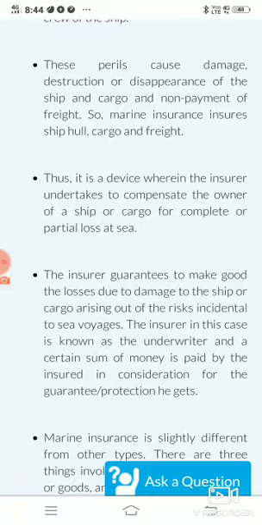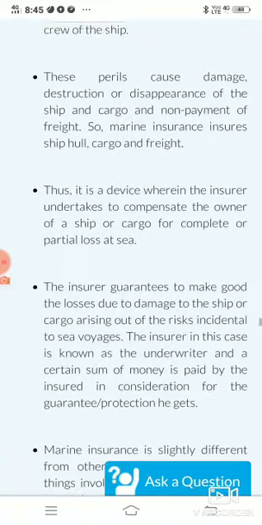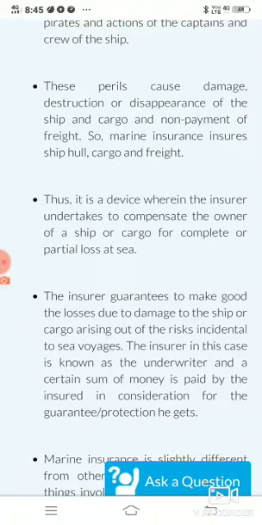The third is freight charges. Now what is freight charges? Freight charges basically means, in case a person has ordered a particular cargo to be shipped from one place to another place, once that person or the owner of the cargo receives the goods, he has to pay a certain amount to the ship owner for carrying the goods to the place where the goods owner is living. So those charges are called freight charges.